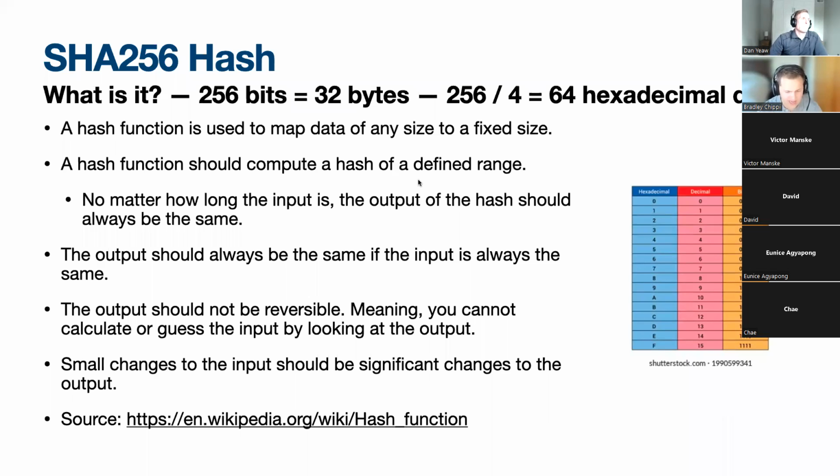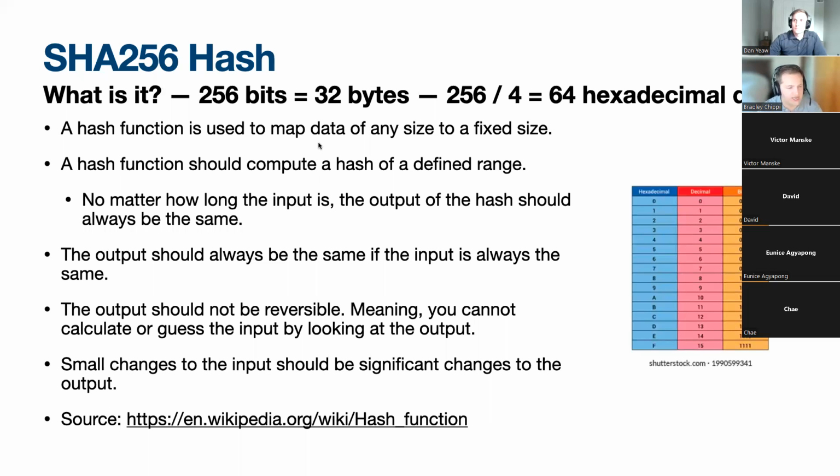And then the output of that hashing algorithm is a hexadecimal digit string. I put the table here just so people can visualize that, but there are 4 bits for every hexadecimal digit. As you can see here, 1010 is a capital A. So 256 divided by 4, a 64 hexadecimal digit string is basically the output of SHA-256.